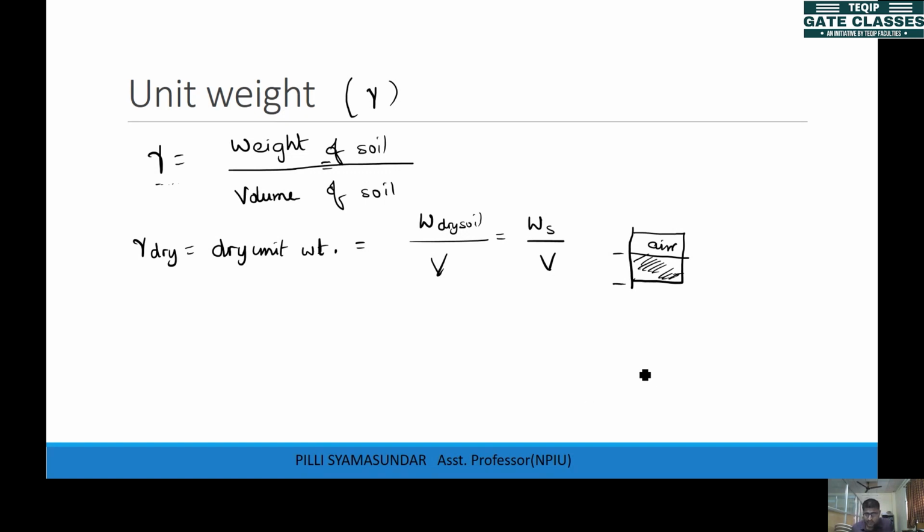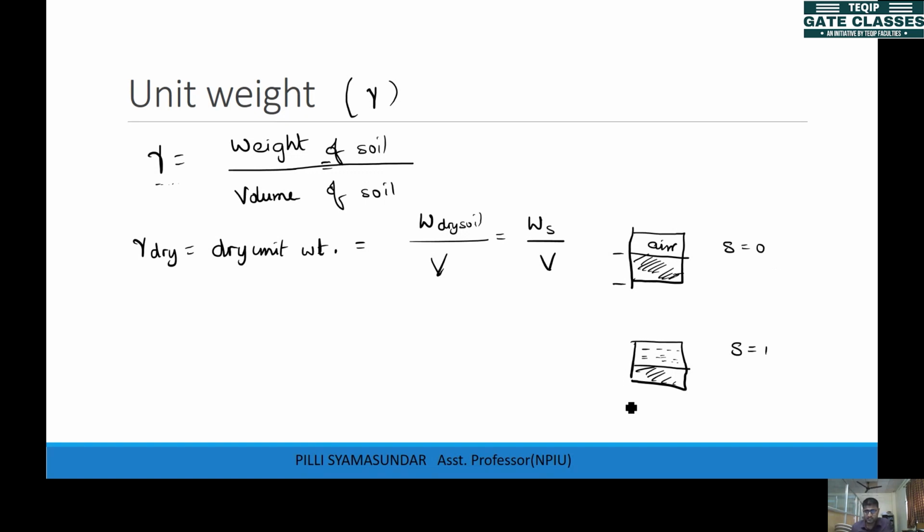Now if the soil is in saturated condition, so this is solid particles, and if all the voids are filled with water, where the degree of saturation is 1, and for the dry state the degree of saturation is 0.